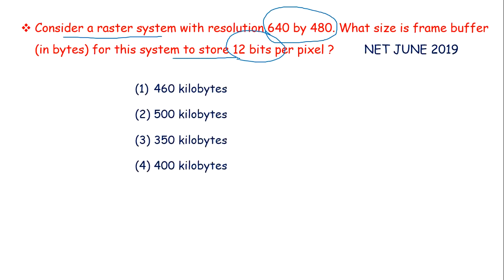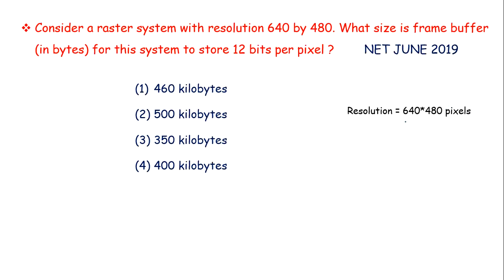These are our options. Now we are given resolution as 640 by 480 pixels, and to store 1 pixel we require 12 bits. So it will be like 640 into 480 into 12 bits, right? So this is our correct answer, that is size of frame buffer will be 640 into 480 into 12. But we need to tell size of frame buffer in bytes. It is given in question.